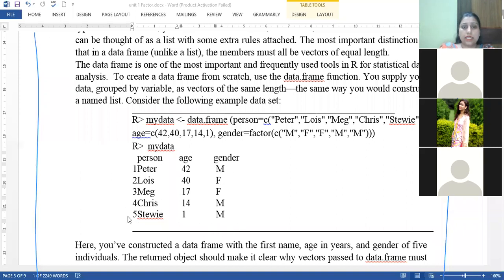So you can see this looks much more like a data set in which the entities relate to 5 different persons, and within each row we can extract the data of a particular person: the name, then age, and the gender.